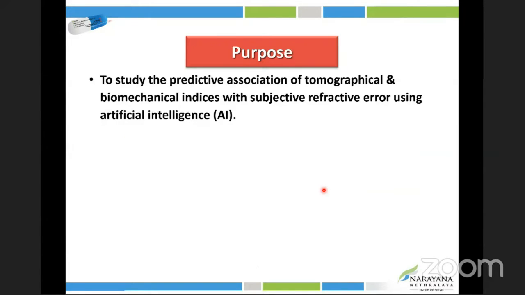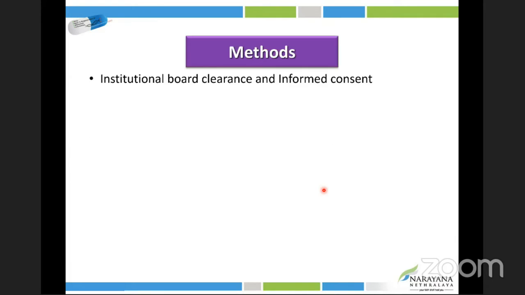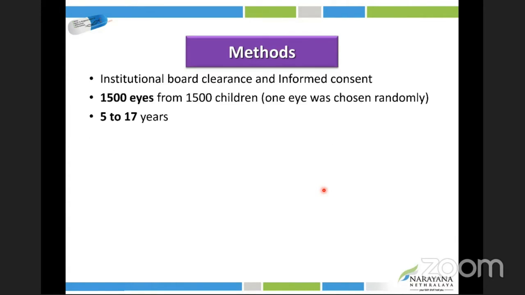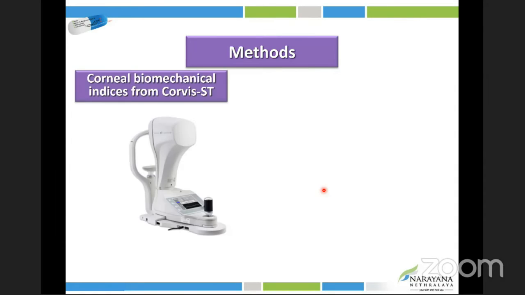So to study the predictive association of tomographical and biomechanical indices with subjective refractive error using artificial intelligence was our aim. We also tried to look at what can be the most direct marker of myopia apart from axial length. We included 1,500 eyes in this age group and divided them into the following groups based on the spherical equivalent, and based on the corneal biomechanical indices which were obtained from Corvus ST,